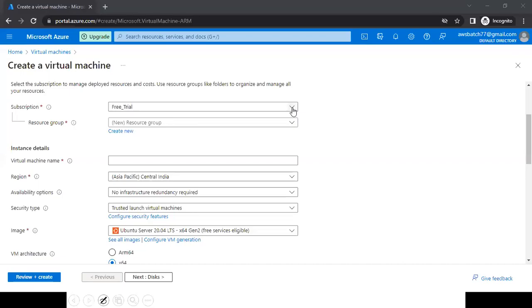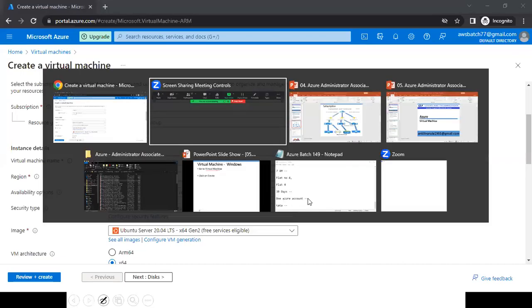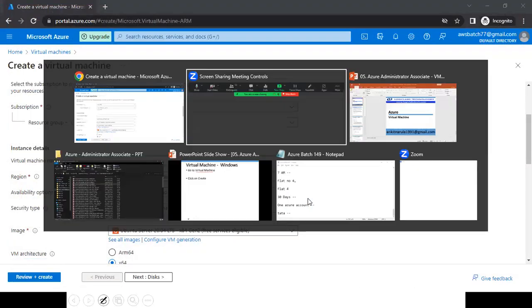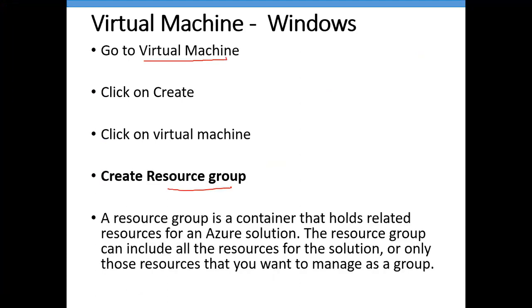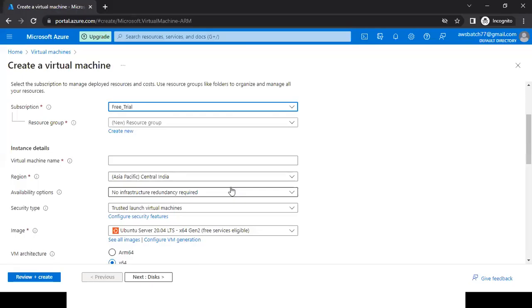Now, what is a resource group? To create a virtual machine, I need to create a resource group first. A resource group is like a container which holds all the resources which we are going to create in Azure. It is one centralized location.